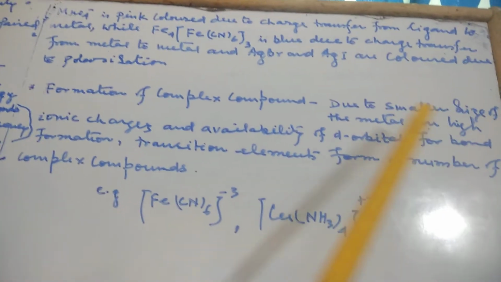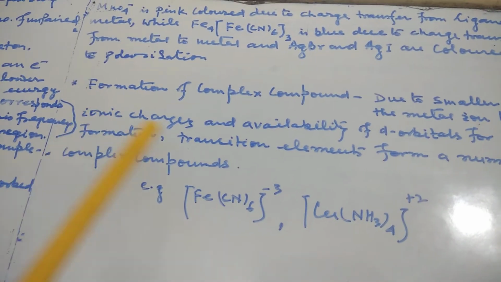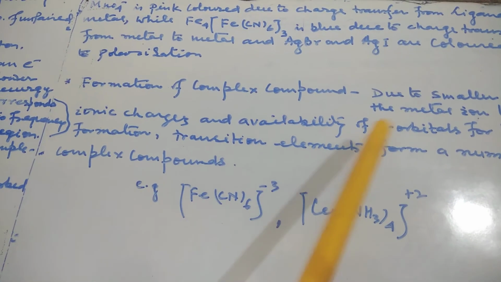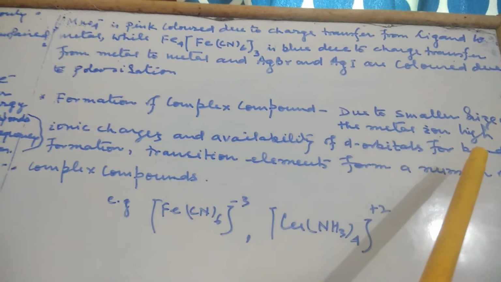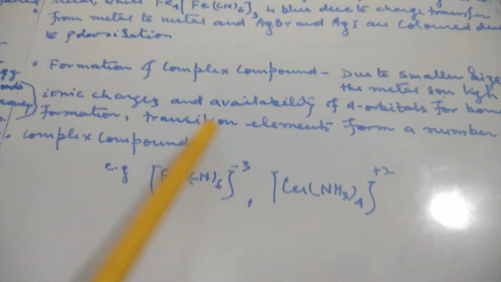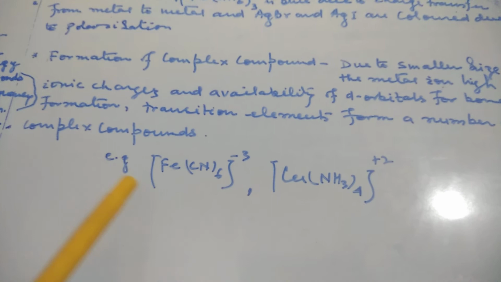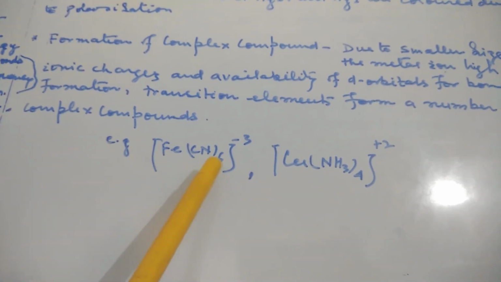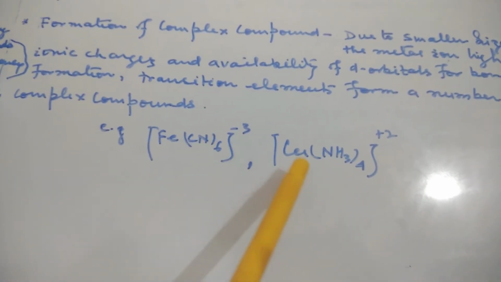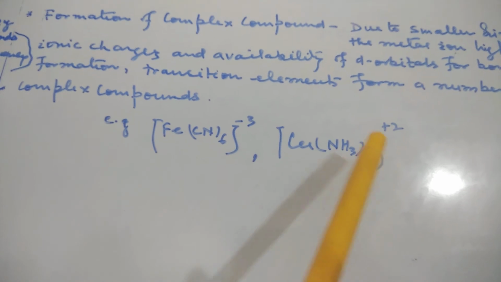Due to smaller size of metal ion, high ionic charges and availability of d orbitals for bond formation, transition elements form a number of complex compounds. For example, [Fe(CN)6]3-, [Cu(NH3)4]2+.